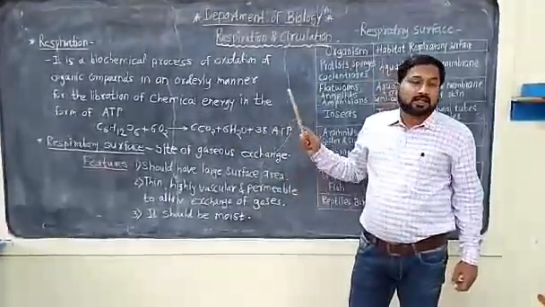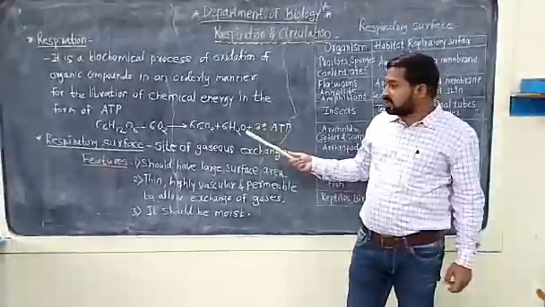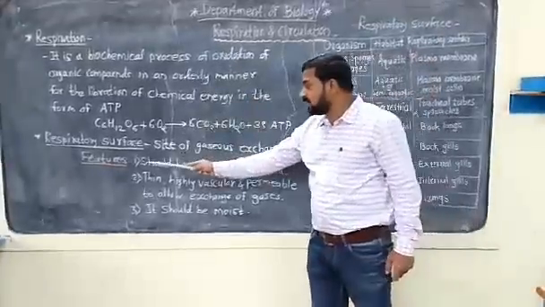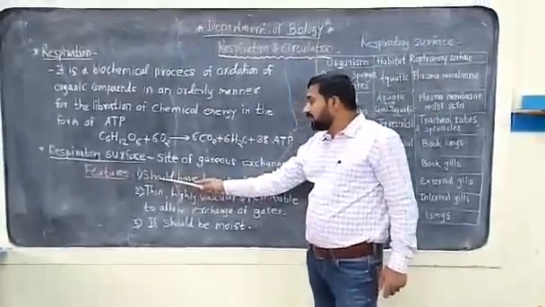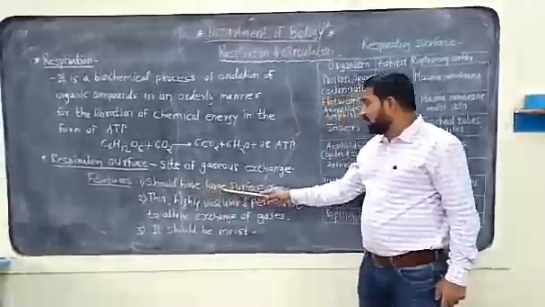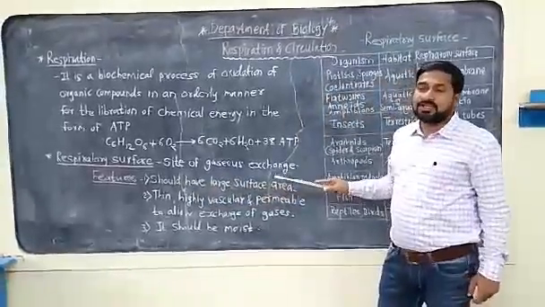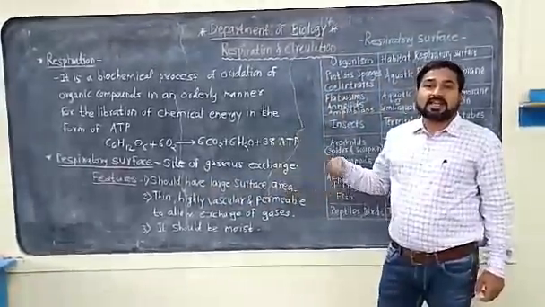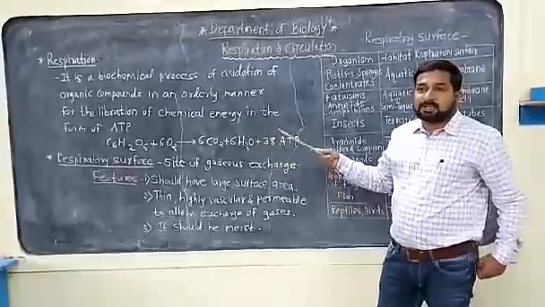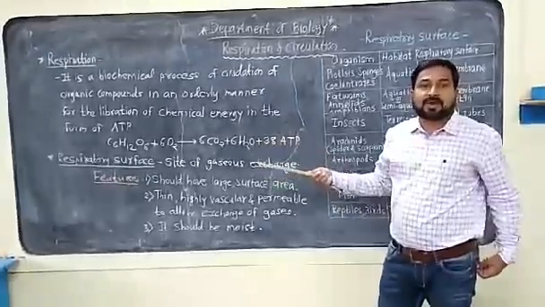There are different features of the respiratory surface. The first feature is that the respiratory surface should have a large surface area. It is very important. If the area is large, then the respiration process is carried out fast.